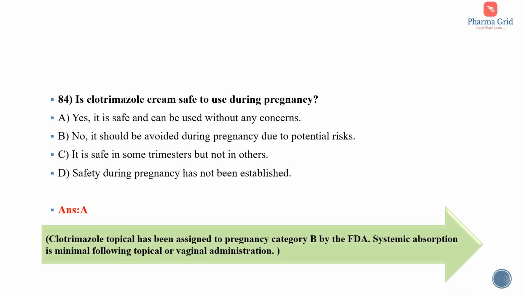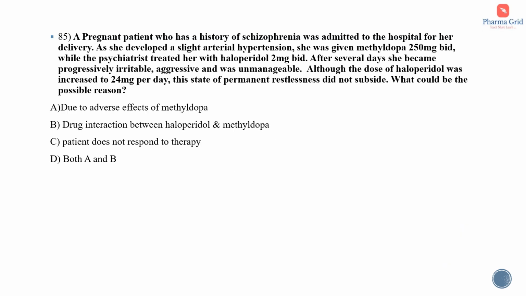So this clotrimazole, which is an antifungal drug, clotrimazole topical has been assigned to pregnancy category B by the FDA. Systemic absorption is minimal following topical or vaginal administration, so hence it is safe during pregnancy and can be used without any concerns.